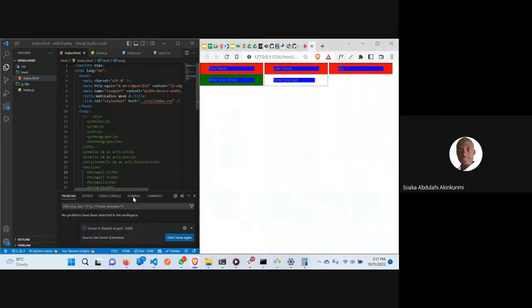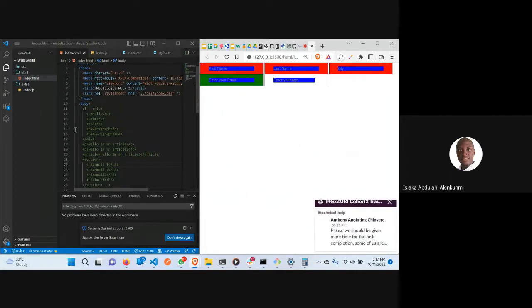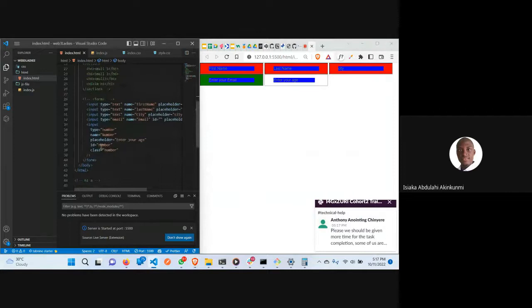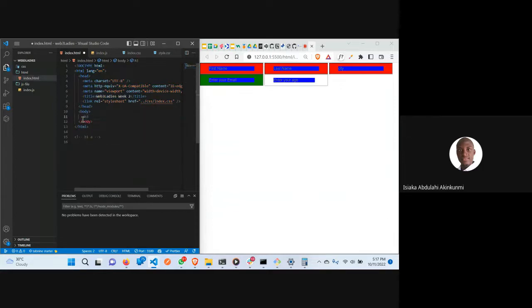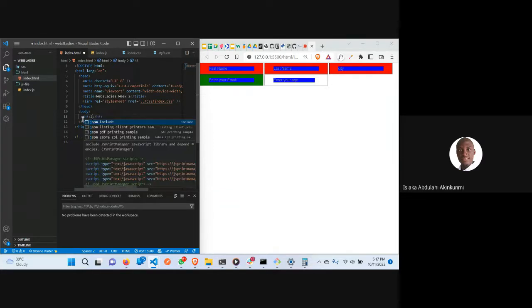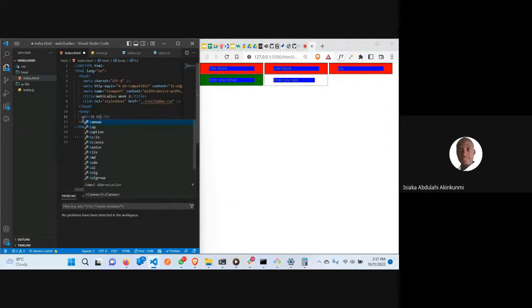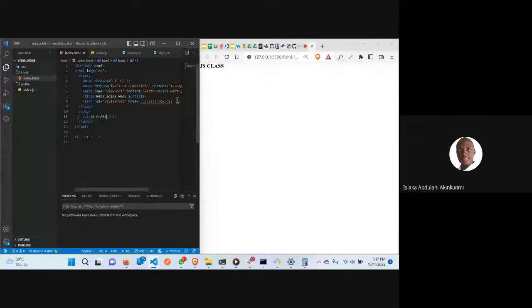So this is what we have. This is so bad. It's even affecting my eye. So I'll just try and delete all these inputs we are having here. All this, I'll just delete it like this. Then I can say our H3, we can say a form, JavaScript JS class. So I can save this. So we have something like this.